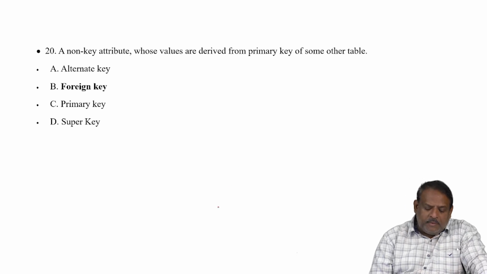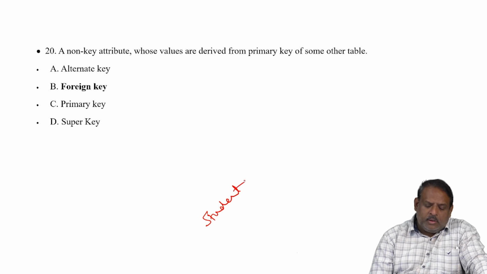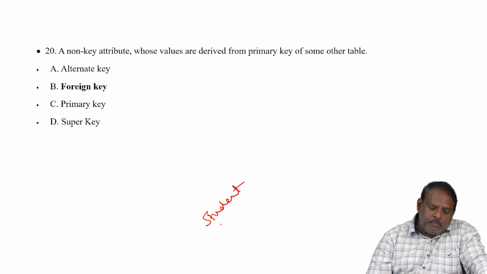For example, I have a student table having roll numbers 1, 2, 3, names ABC, and department as 10, 20, 30.